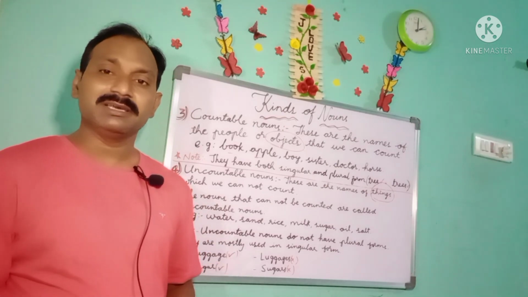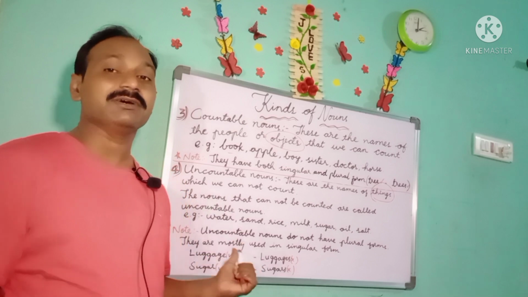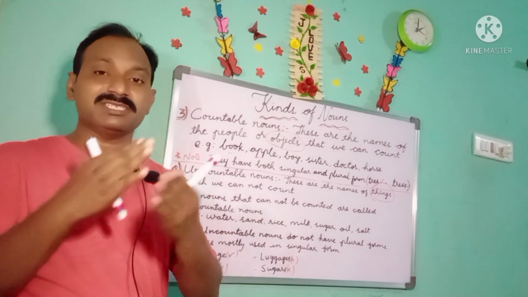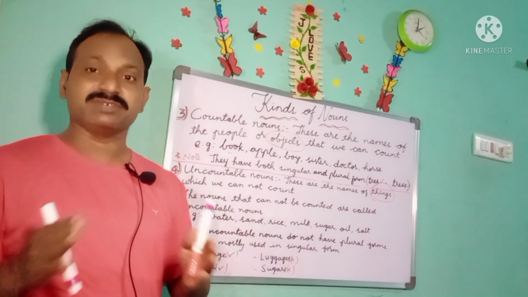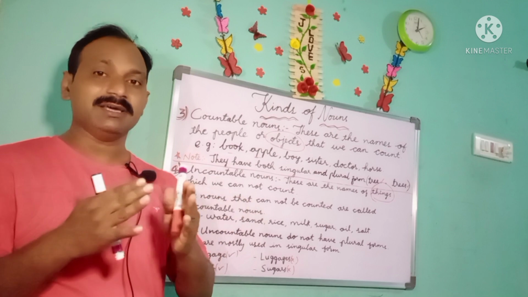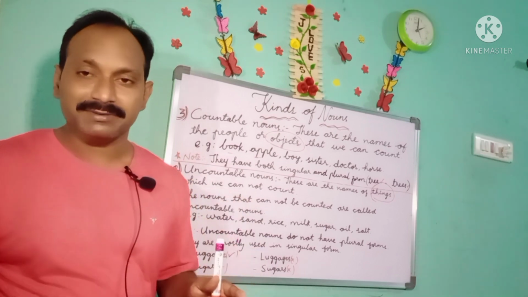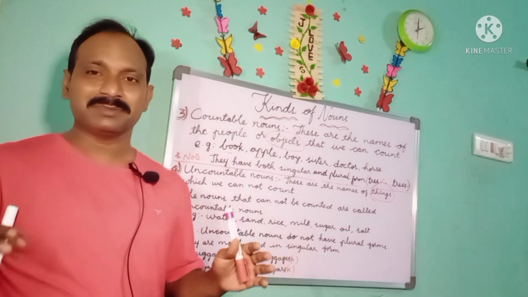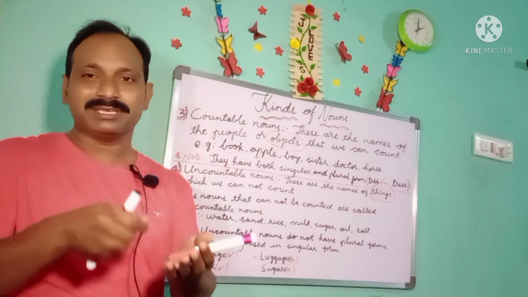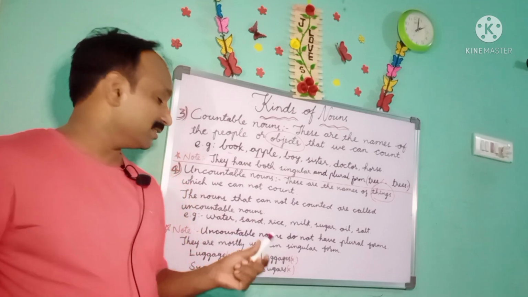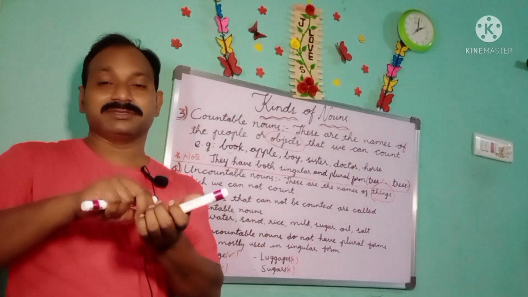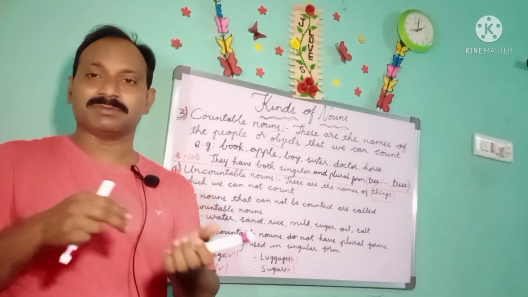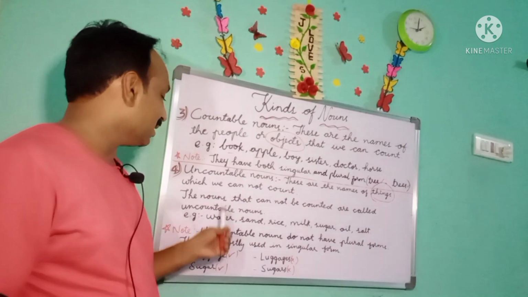Why can't we count this water? Because they are inseparable. We cannot separate them into different sections, different parts. They are in liquid state. All the liquids and gases, we are not able to count them because we cannot separate and hold them separately. Therefore, water, we cannot count as one drop, two drop, like that. So water is an uncountable noun.